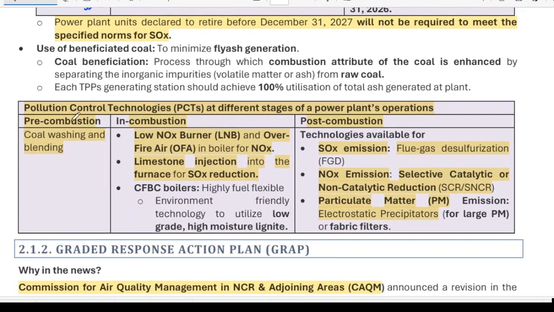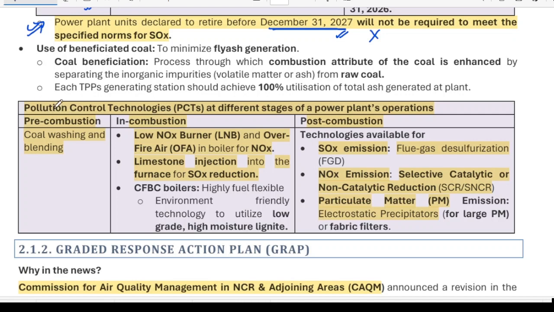The government has also given an exemption to some of the power plants that are going to close after 31st December 2027. They do not have to comply with these norms.